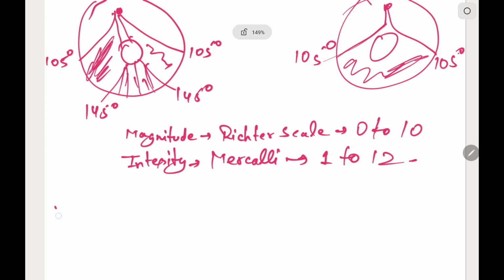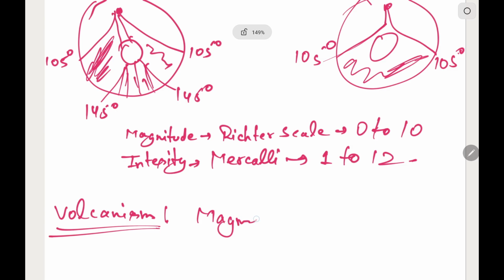Now let us look at volcanism. First, let us look at the properties of magma. So, what does this magma include? It includes the pyroclastic debris, SO2, CO2, NO2, and a number of gases that you can imagine. This is also a previous year question.